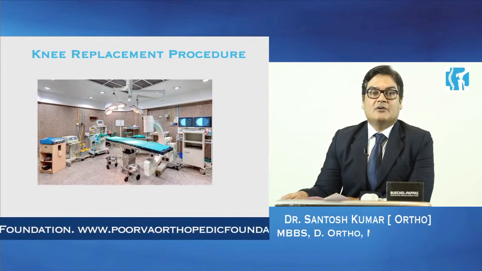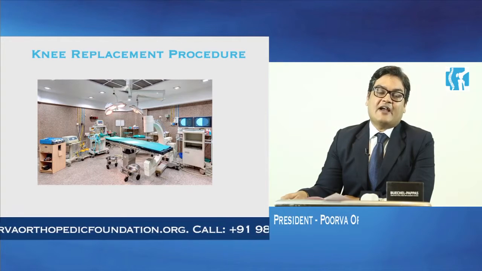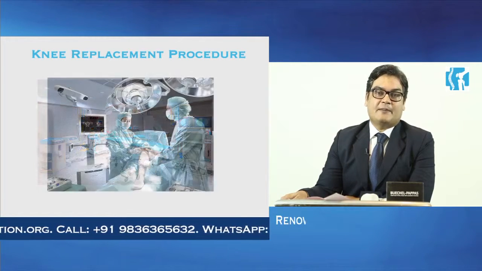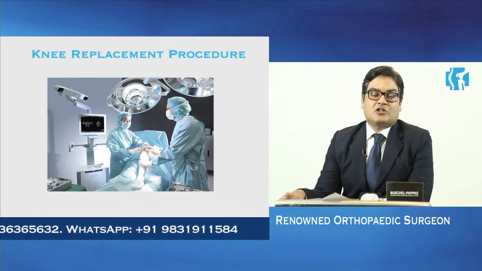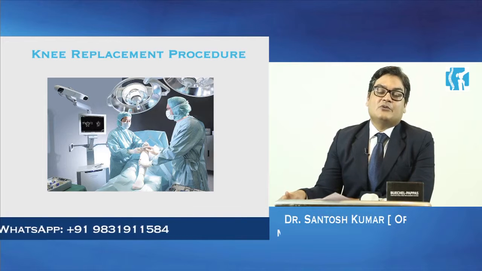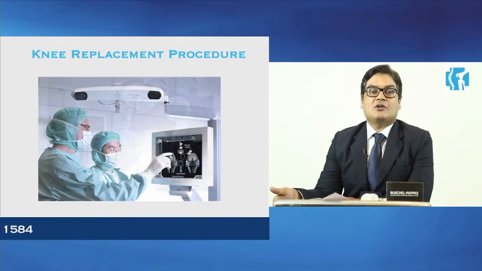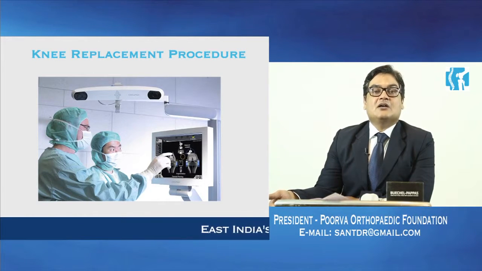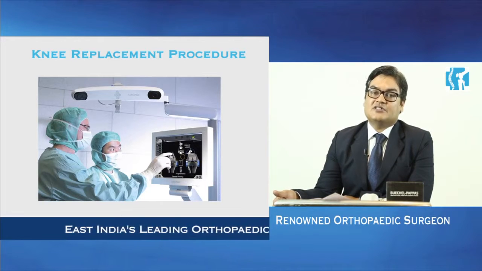Osteoarthritis can be primary, which is age related, or it can be secondary, where there is an incidental factor like a fracture which would have happened earlier, or a ligament injury which would have happened earlier. Now this osteoarthritis is an irreversible process. What it means is that we cannot reverse osteoarthritis by means of medicines, just as we cannot reverse the graying of hair. This osteoarthritis can be early stage, moderate stage, or advanced stage.